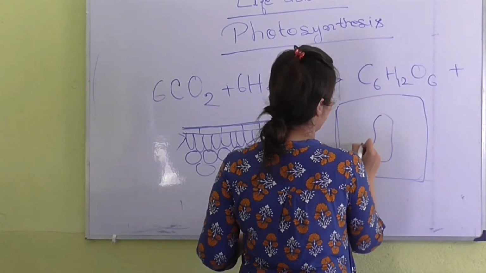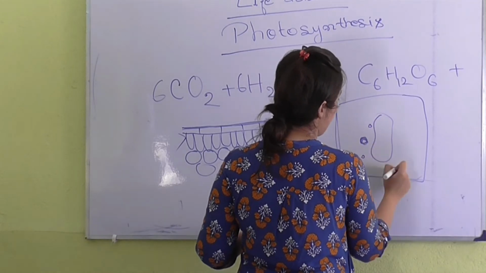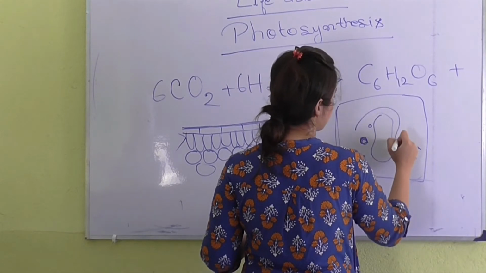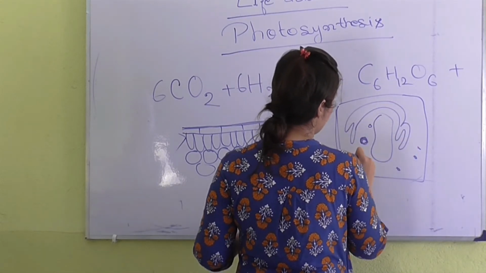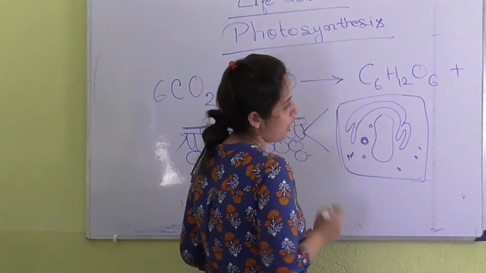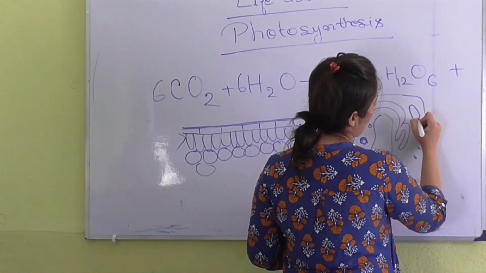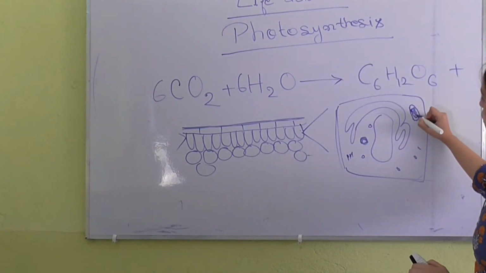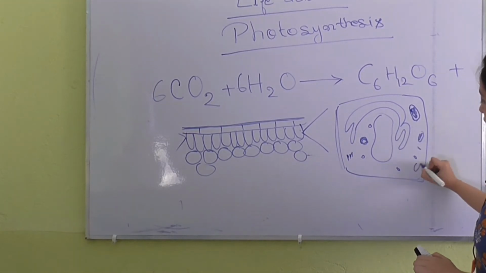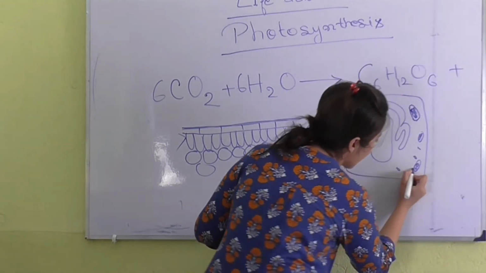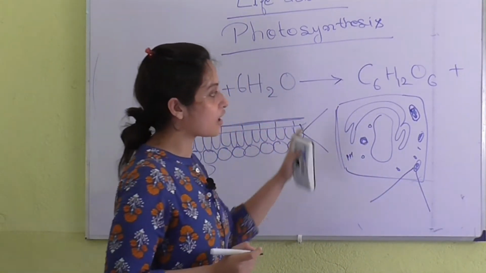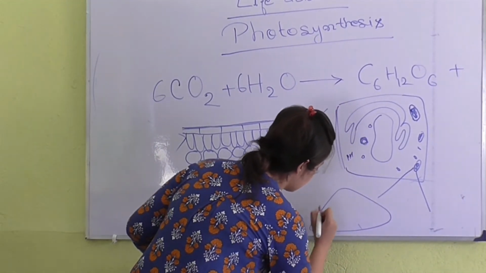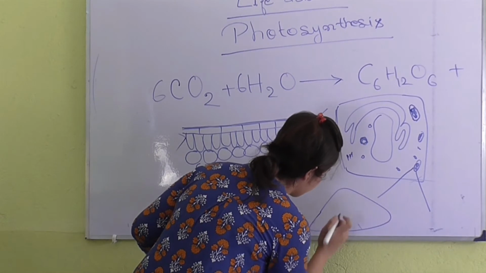This is the vacuole, this is a nucleus, this is the ribosome, and this is the endoplasmic reticulum, the Golgi bodies, and what else? There are chloroplasts. These are chloroplasts. So if I magnify one chloroplast, what does a chloroplast look like? It looks like this. It's double layered.